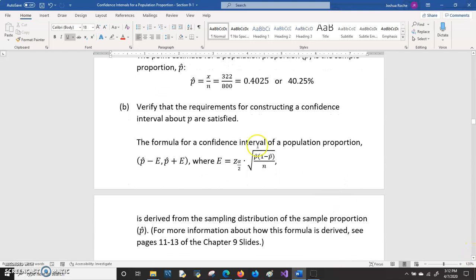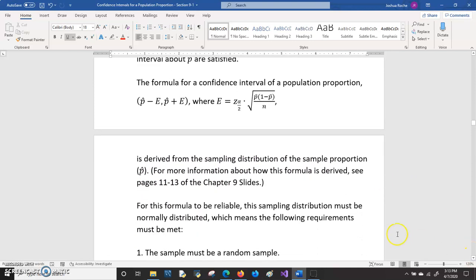Part B says verify that the requirements for constructing a confidence interval about p are satisfied. So the requirements for a confidence interval are based on the formula itself. The formula for a confidence interval for a proportion is this, and the margin of error in particular is this formula. And those formulas are derived from the sampling distribution of the sample proportion.